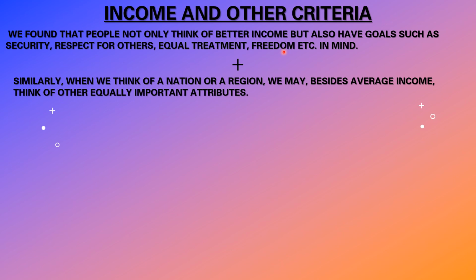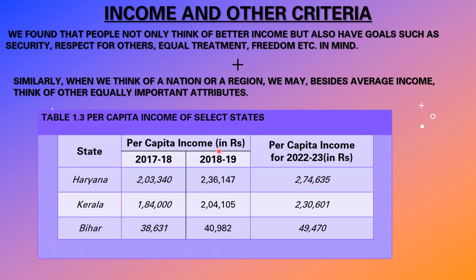Everyone has freedom to speak, freedom to do what they want. Similarly, when we think of the nation or the region, we may, besides average income, think of other equally important attributes. You have to think not only of income; average income is important here, but other things are also important.